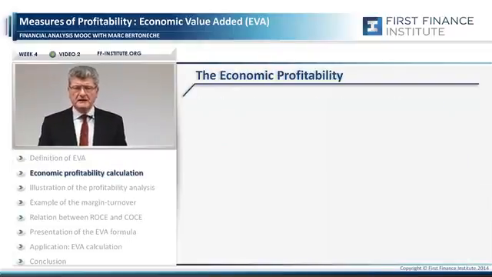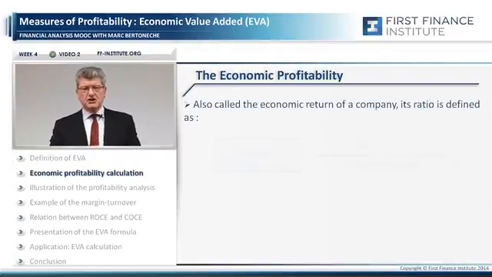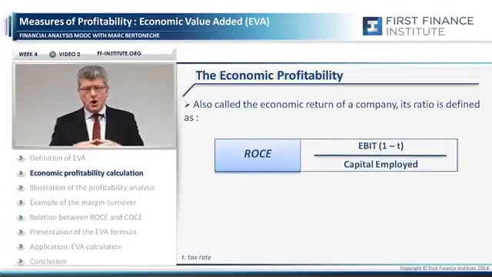Before going further, let's remind the definition of the economic profitability or the economic return of a company. The ratio is EBIT multiplied by 1 minus T, we called it NOPAT in the previous video, divided by capital employed.